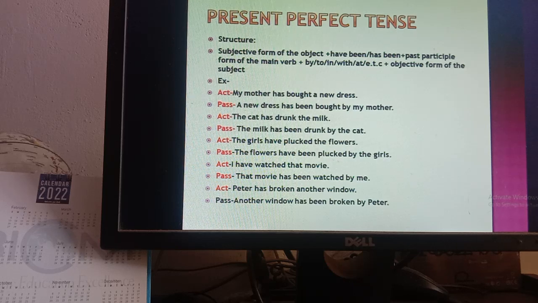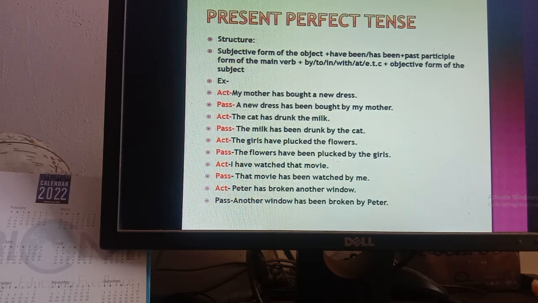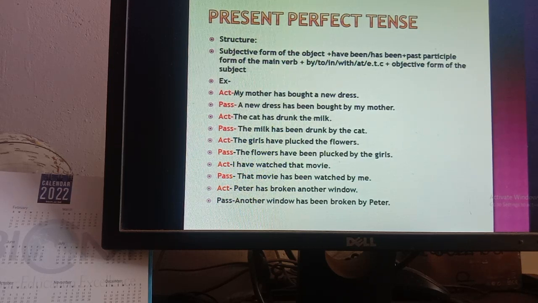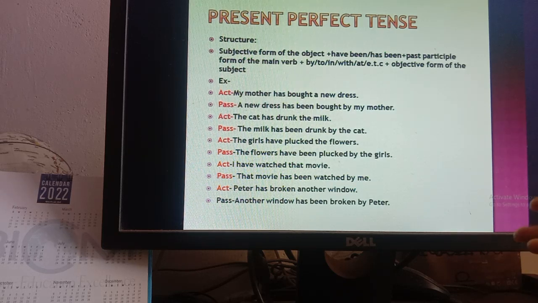Okay, so boys, this is all about present perfect tense and present continuous tense. This is all about our voice tense also. We have to do voice change on present tense for this term, and in this term we will do only present indefinite, present continuous and present perfect tense. Okay, so boys, this is all about your tense.